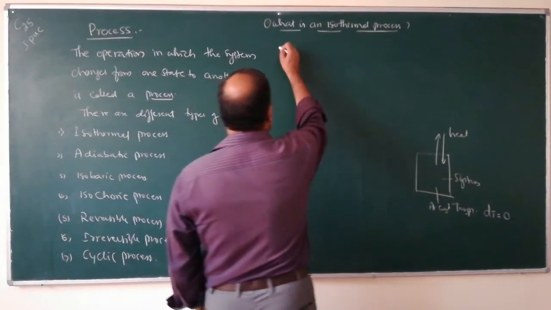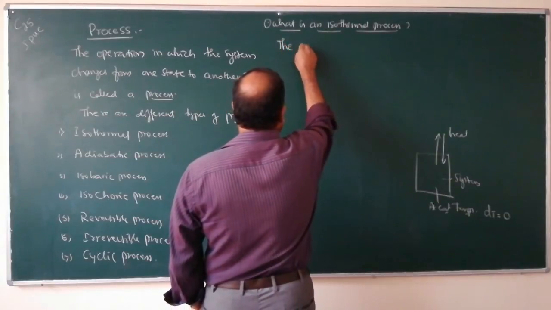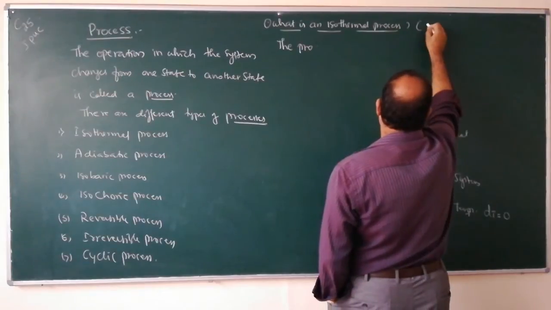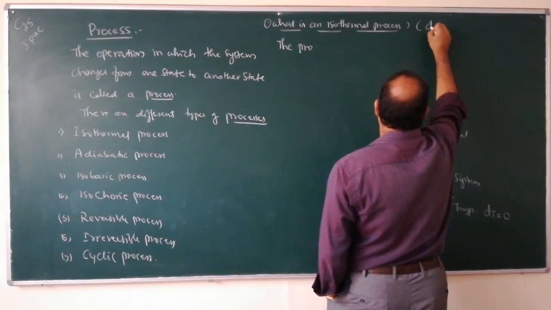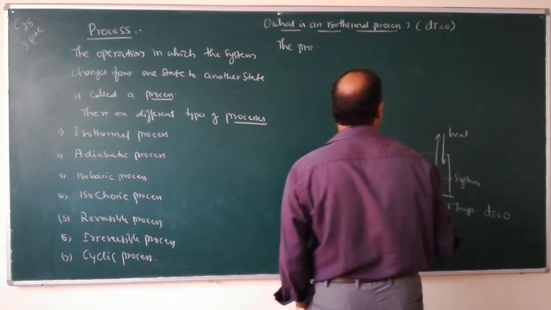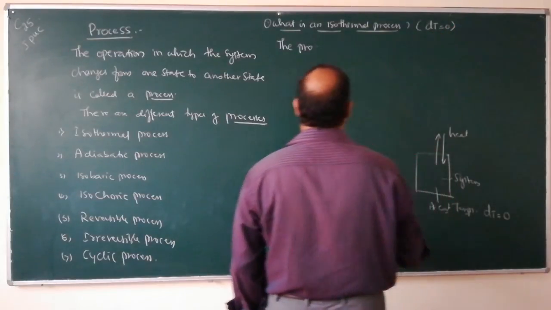What is an isothermal process? In an isothermal process, delta T equals 0. That means change in temperature equals 0.